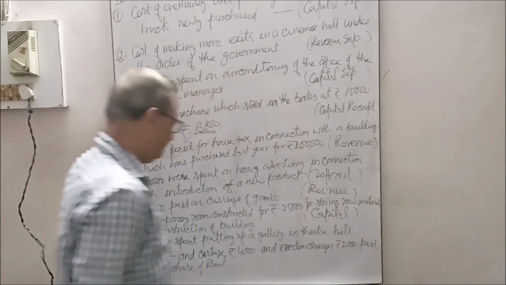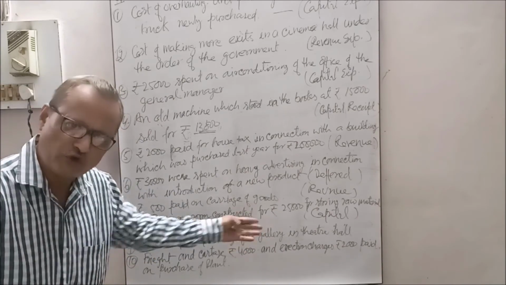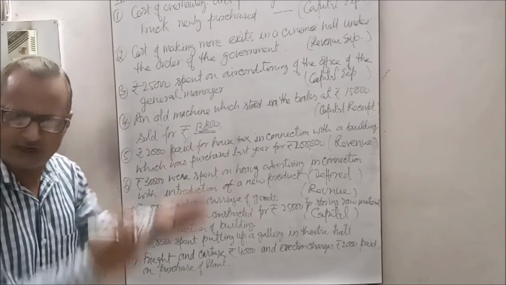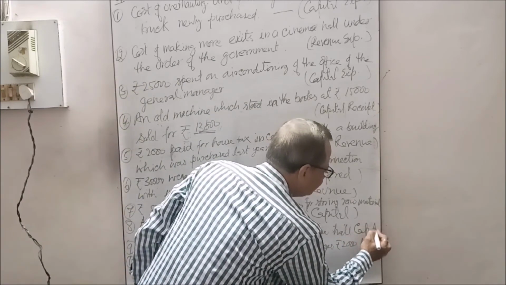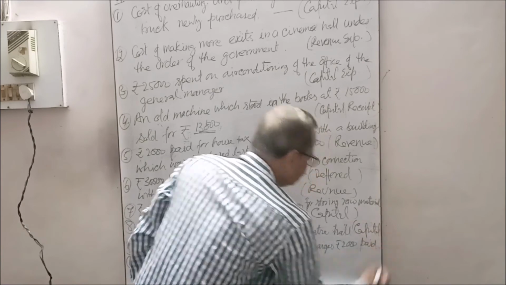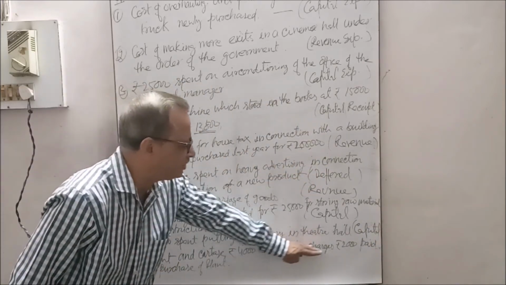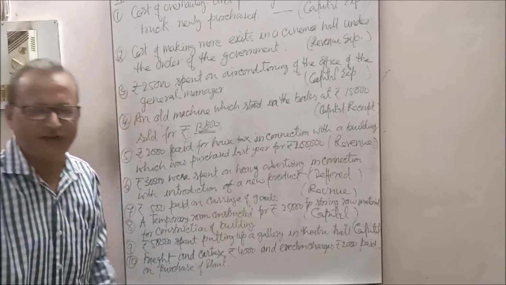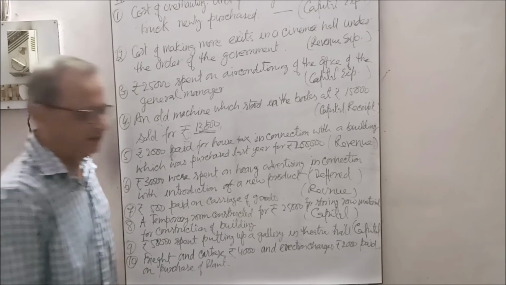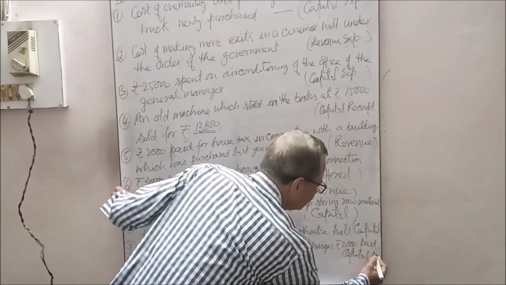Likewise, 50,000 spent on putting up a gallery is also capital expenditure. And freight and cartage 4,000 and erection charges 2,000 paid on the purchase of plant are also capital expenditure, because they increase the cost of the plant.